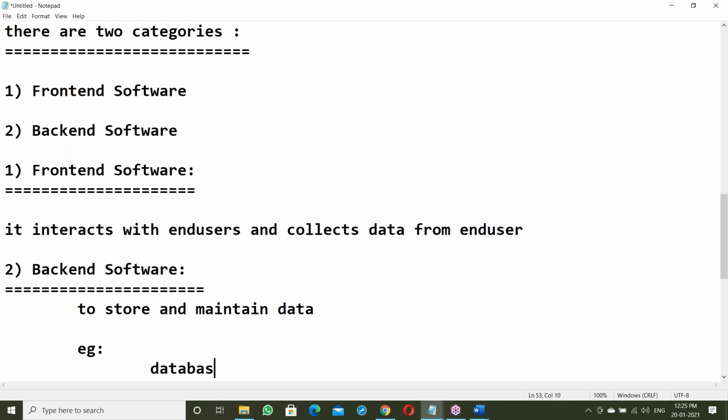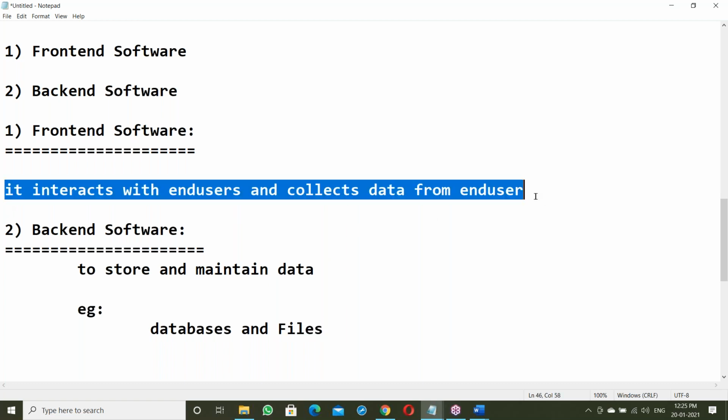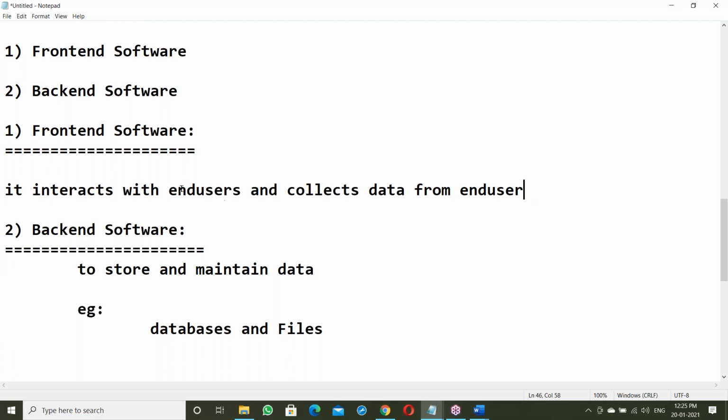Backend examples: databases and files. In databases we can store data, and in files also we can store data. Our topic is the front end. Let us come to the front end here.